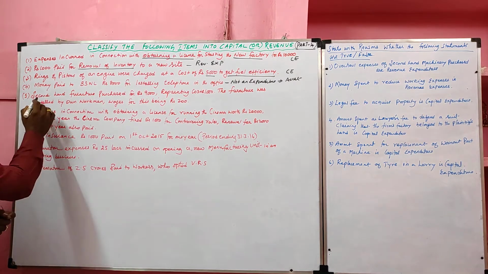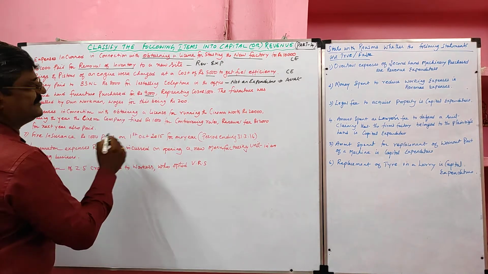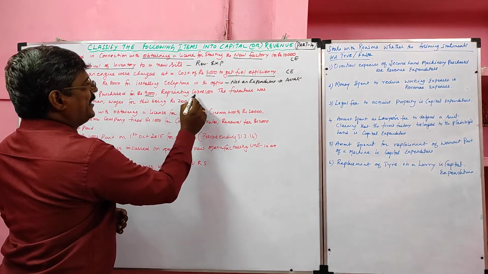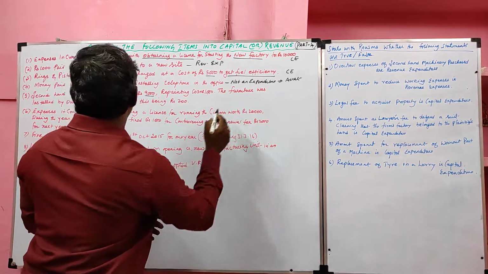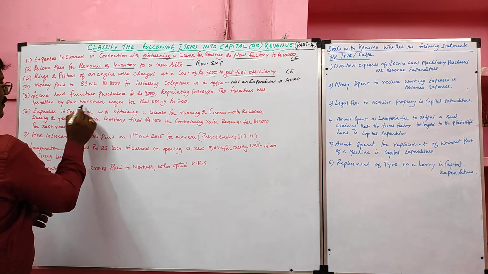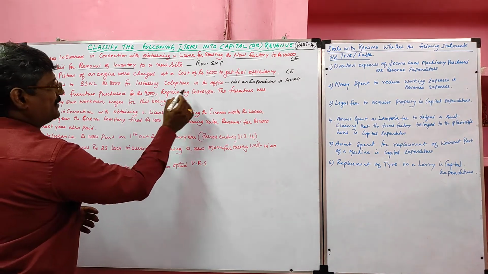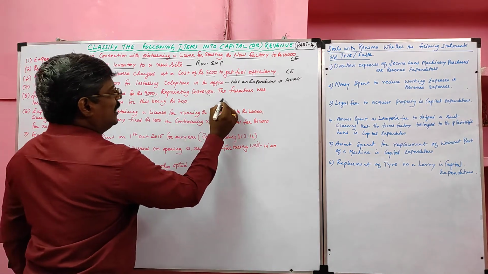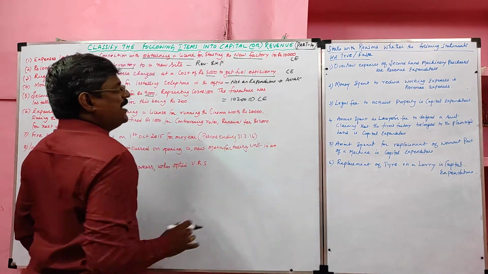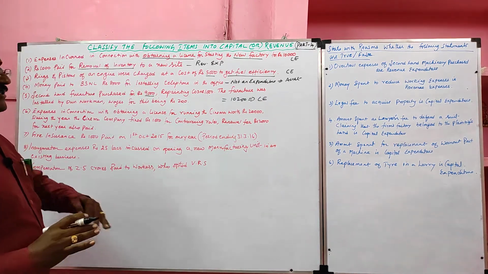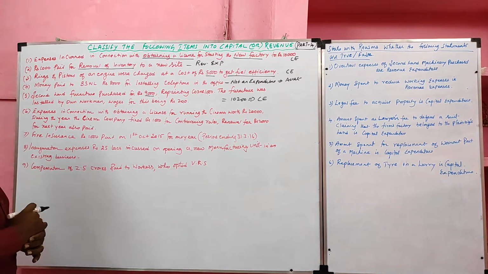Then fifth one, second-hand furniture purchased for rupees 9000. It is a capital expenditure. Repainting cost rupees 1000, that is also capital expenditure. The furniture was installed by own workman, wages 200. So 9000 plus 1000 plus 200, total 10,200 considered as a capital expenditure. Any repair or renewal for a second-hand fixed asset we can consider as a capital expenditure.